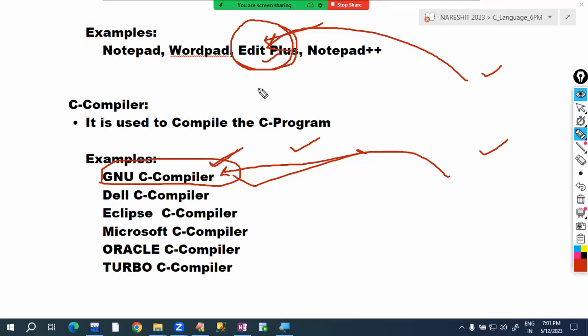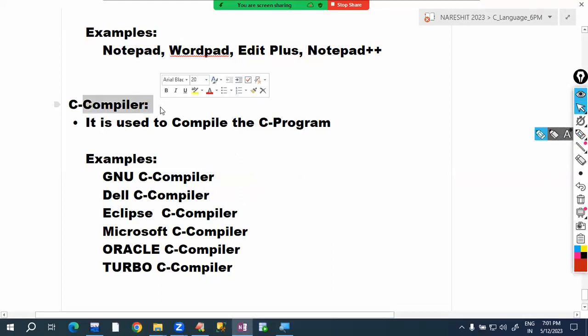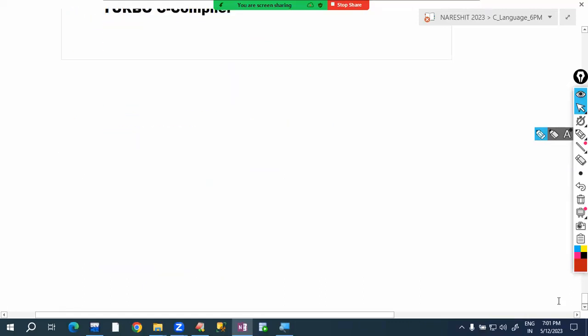So instead of installing the text editor separately and the compiler separately, in the market many IDEs are available. Those IDEs provide a text editor plus a compiler plus some other features. Those are called IDEs, or you can say SDKs.